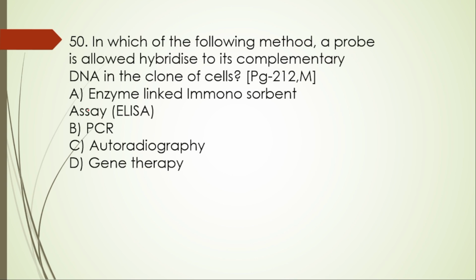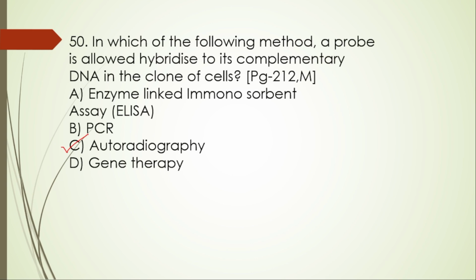In which of the following methods is a probe allowed to hybridize to its complementary DNA in the clone of the cells? A, enzyme linked immunosorbent assay, that is ELISA. B, PCR. C, autoradiography. D, gene therapy. Here the right option is option C, autoradiography.